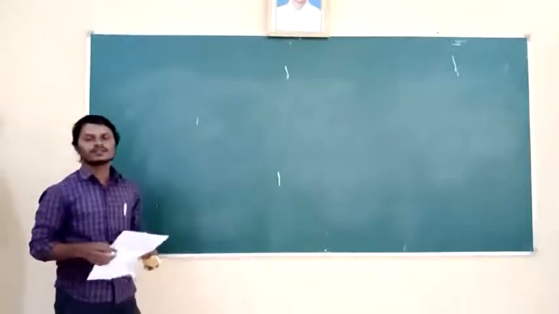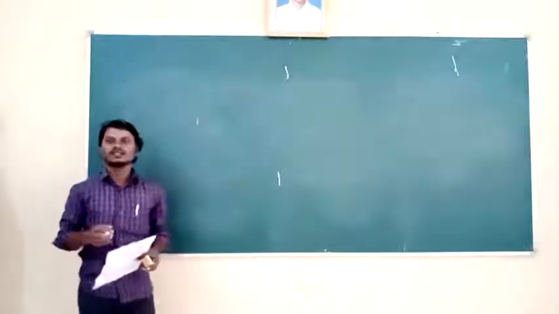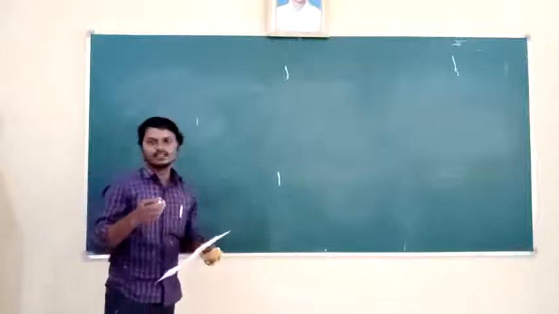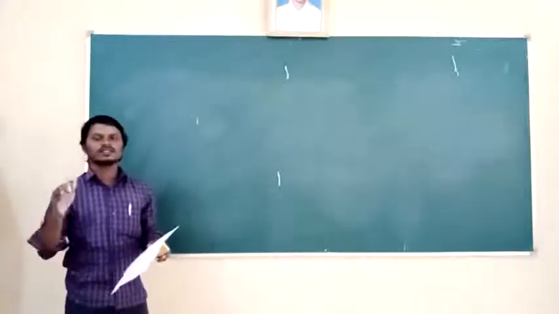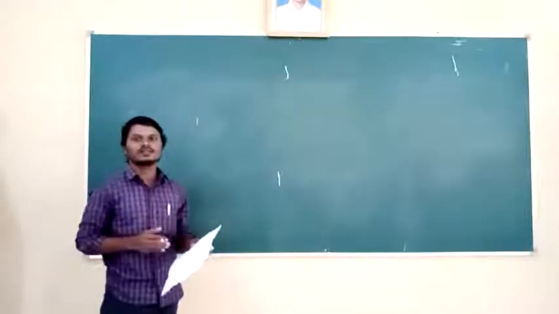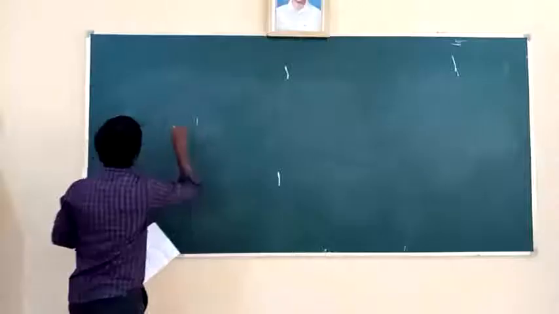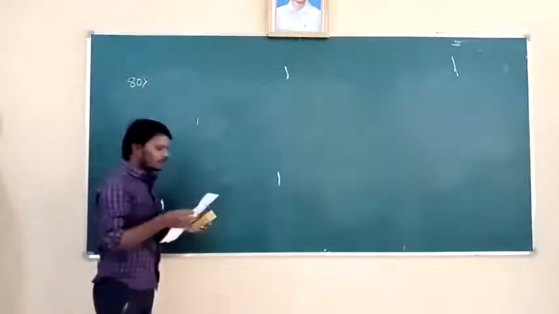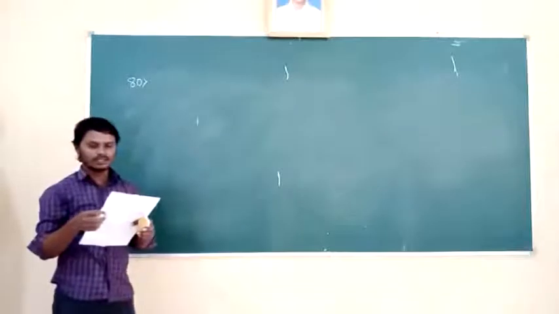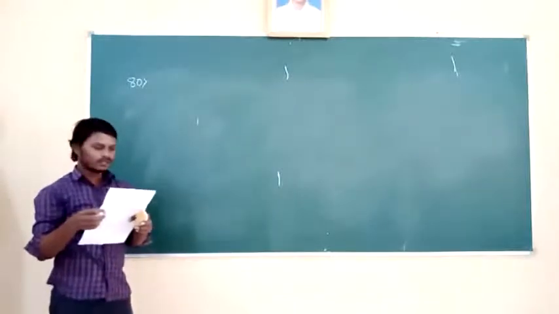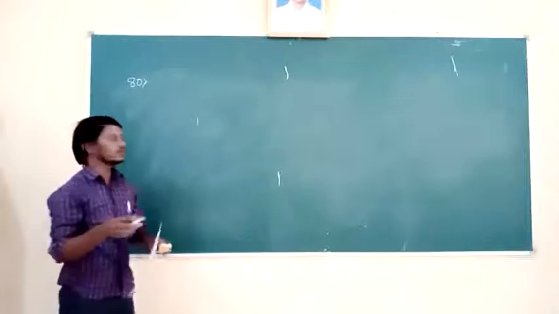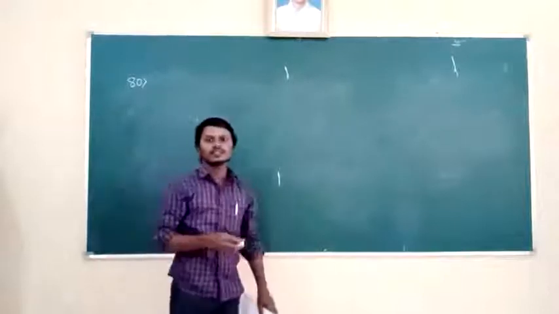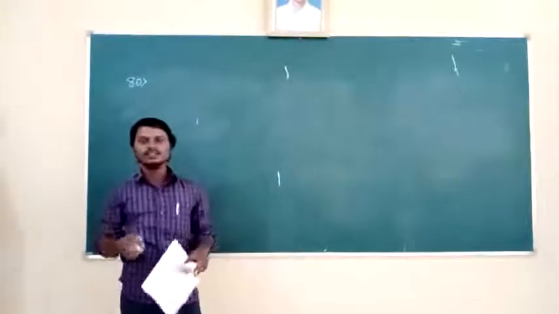Now we are going to solve some CET questions related to critical angle. Question number 80: the wavelength of light in two liquids X and Y is 3500 angstrom and 7000 angstrom respectively. 3500 angstrom is the shortest wavelength, and 7000 angstrom is the longest.